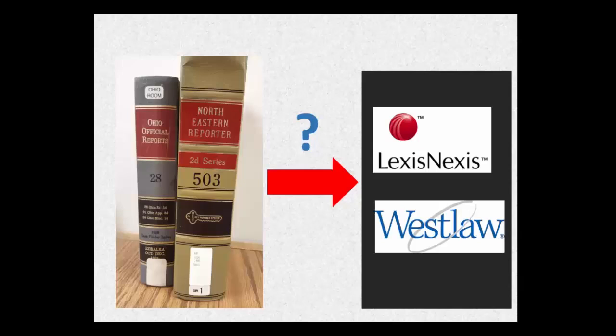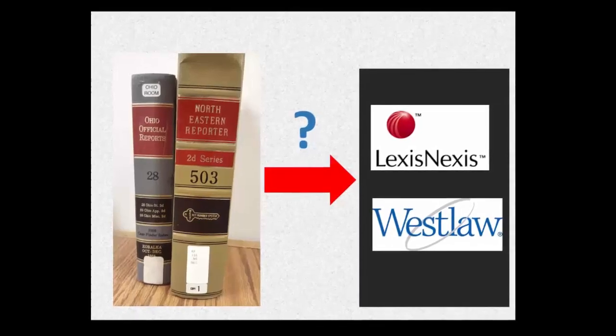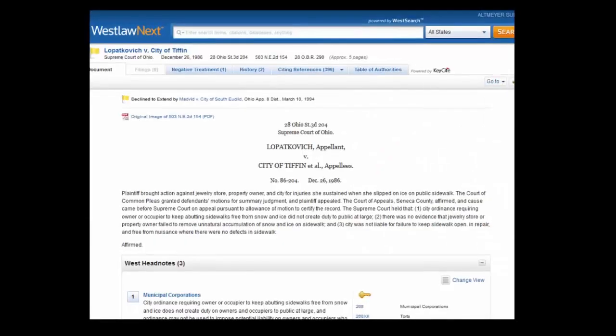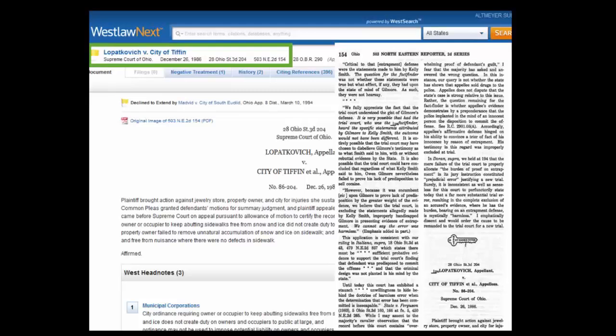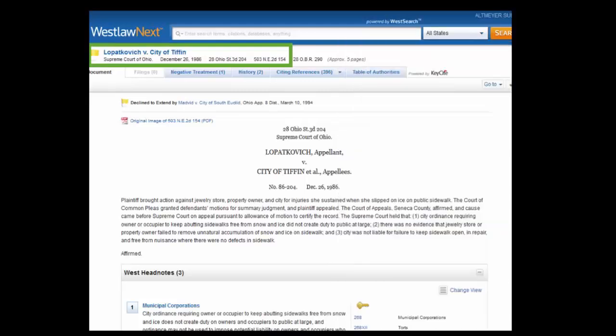So that explains what the numbers in the citation mean, but how does that translate to what you are seeing on Lexis and Westlaw? You will see the citation of the case at the top of the screen on Lexis and Westlaw. On Westlaw, the case starts with page 154 of the Northeastern Reporter, starting with the summary and headnotes.